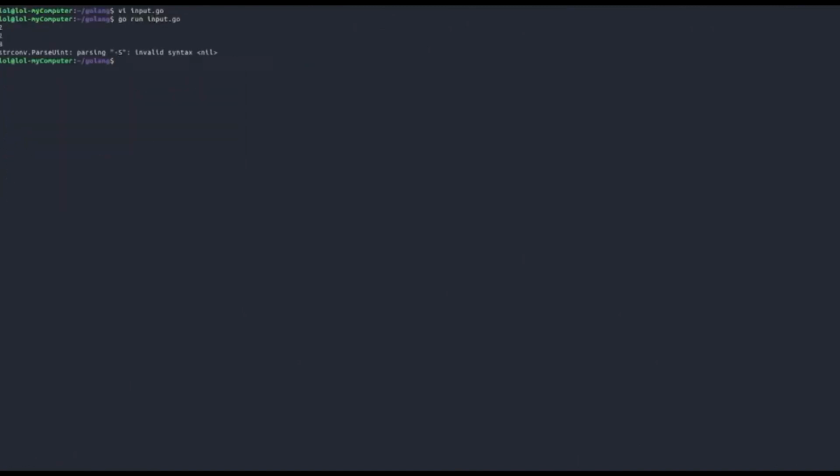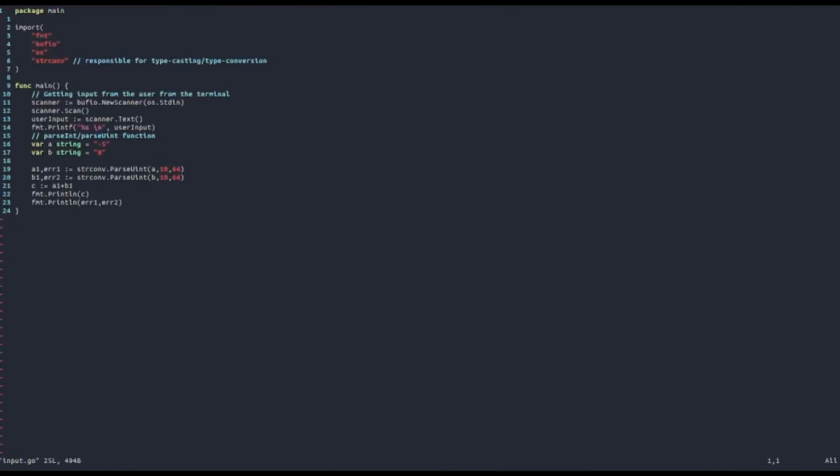As you can see, we get "parsing -5: invalid syntax". So we got an error. This is why we need to decompact the output of the parseUint and parseInt functions, because whenever something goes wrong, it gets passed to the error message that is passed as a second output of the function.